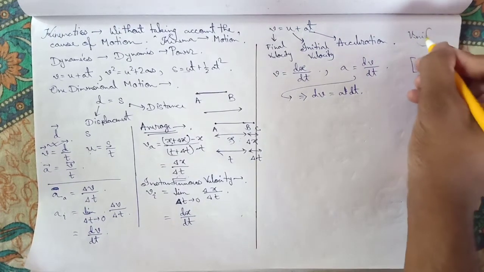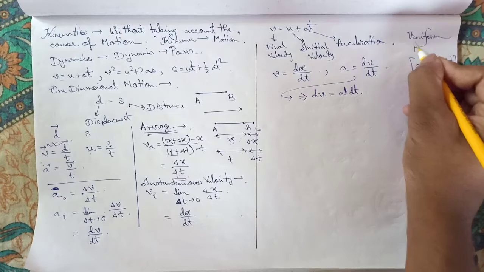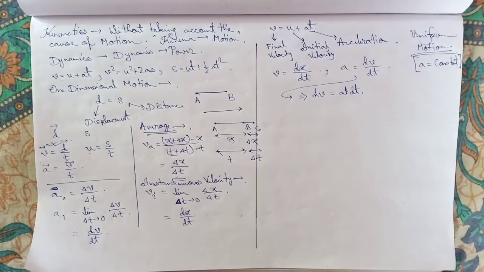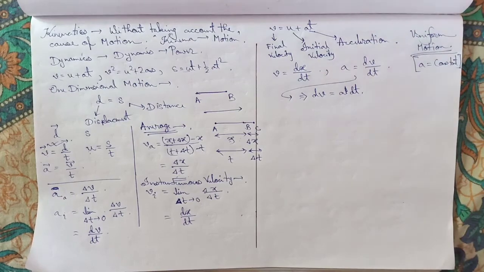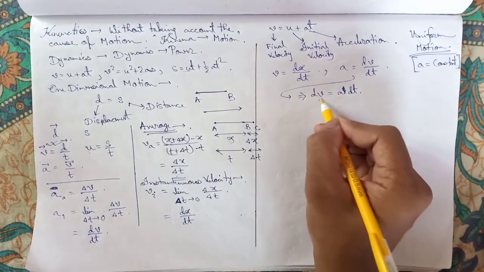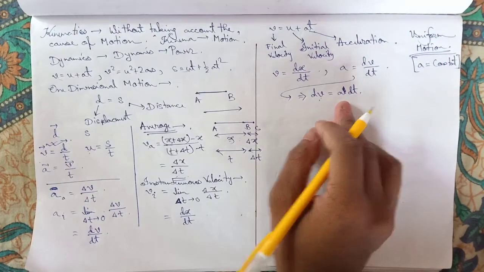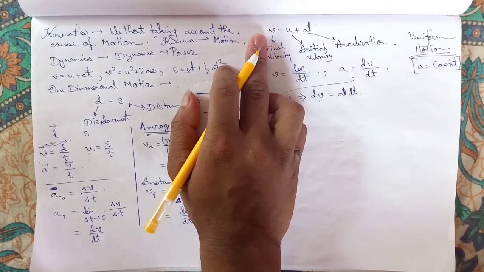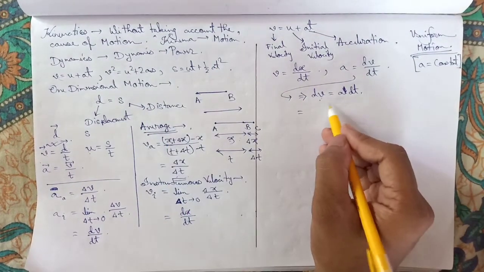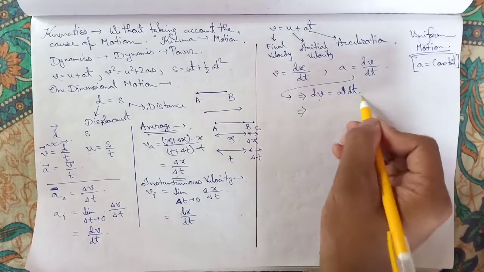Uniform acceleration motion means that for all cases the magnitude of acceleration is constant. Here dv is a small change in velocity, but we have to find the actual or final velocity. It is a differential equation, so we will integrate both sides.